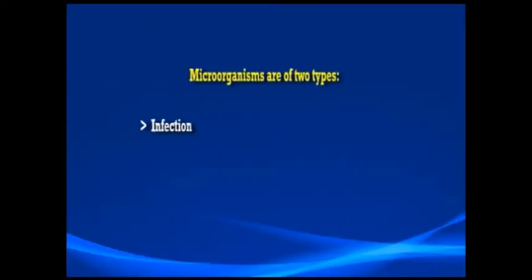Today, we will be discussing foodborne infection and intoxication. Pathogens that cause foodborne illness are classified into three categories. They are viruses, bacteria, and parasites. These foodborne diseases, which are caused by pathogenic microorganisms, are of two types: infection and intoxication.